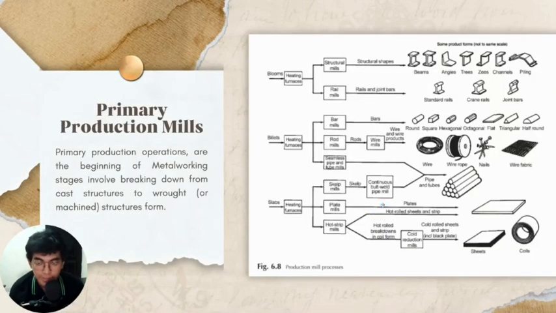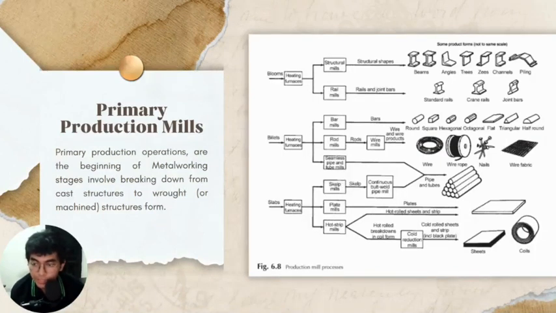The next slide is primary production mills. Primary production operations are the beginning of the metalworking stage that involves breaking down the cast structure to a wrought or machined structure form. With conventionally cast structure, workability is very low due to the relatively coarse microstructure and extensive segregation of impurities.